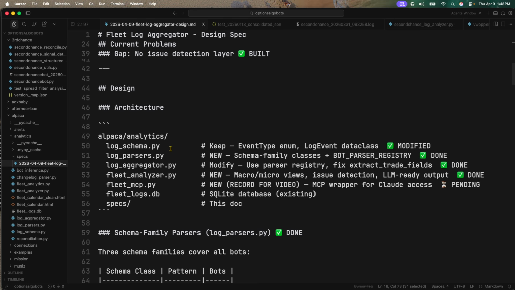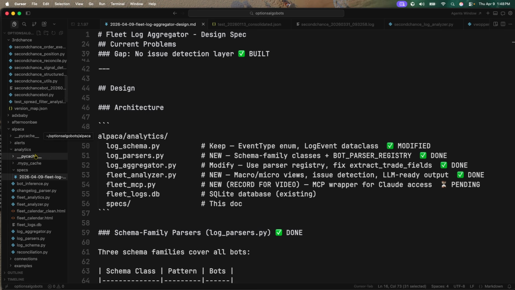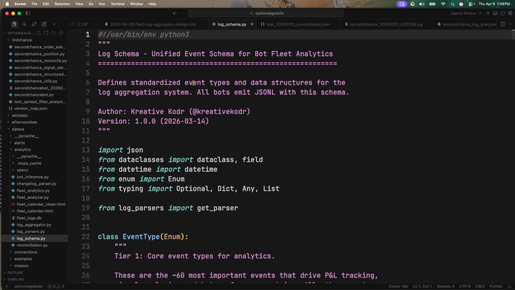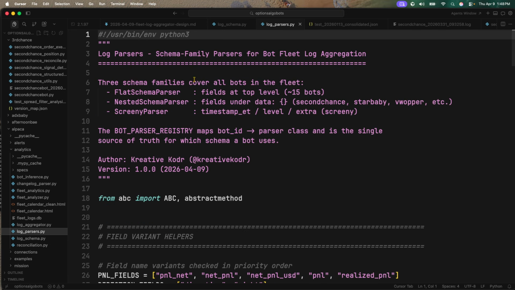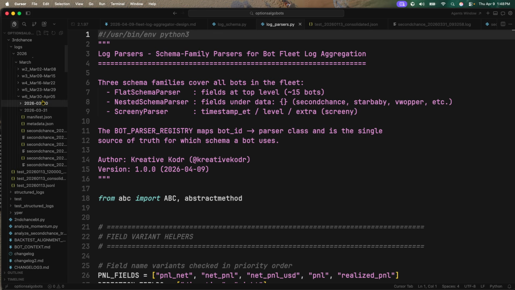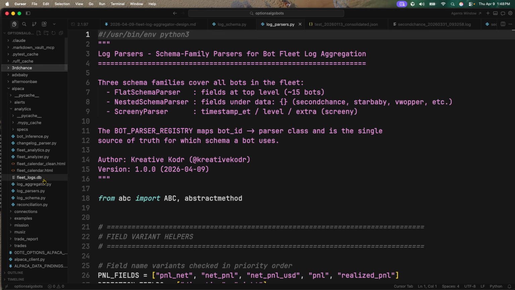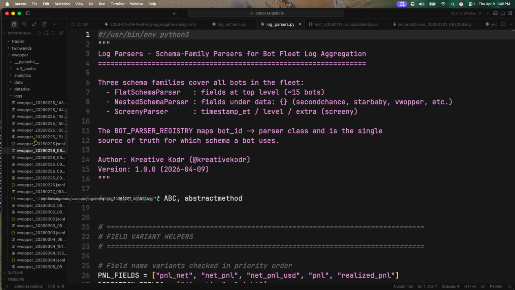So we already have a log schema, and this log schema takes all of our logs for every single bot that we have and makes sure that it's properly matched, right? So let me let you see the log schema. It defines standardized events and data structures for the log aggregation system. We also have a log parser. What it does is split the logs up into 3 different families. We're going to have the flat schema, right? These are the schemas that the logs sit on top of. Let me give an example right here.